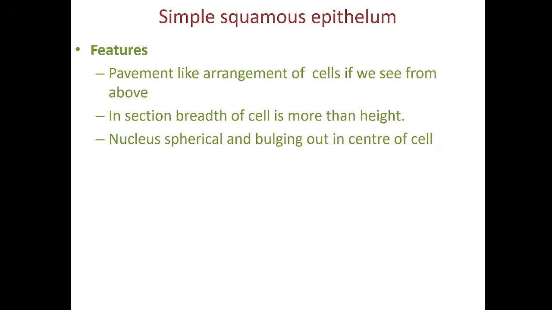Simple squamous epithelium. The picture which you saw just now is of simple squamous epithelium. Here the cells are arranged like a pavement if you see from above. In the section, when we see the slide under the microscope, the breadth of the cell is more than the height. That means the cells are flat. And there will be a single nucleus. It will be spherical, present in the center, and it will be bulging out from the center.